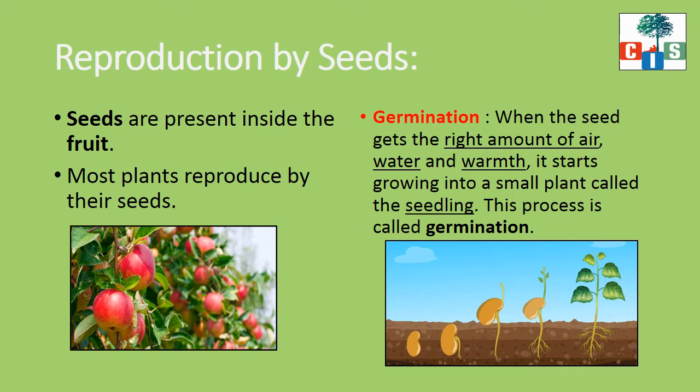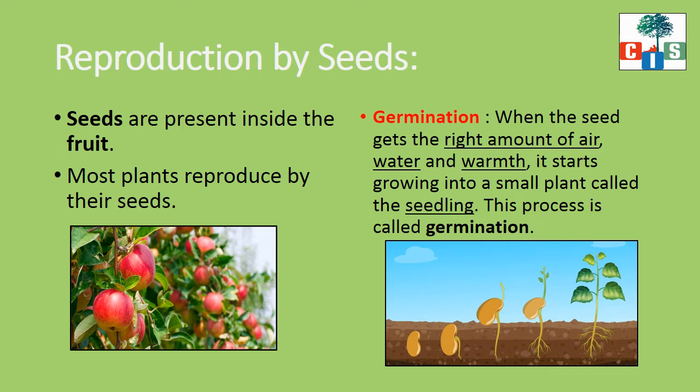Now let's see about reproduction by seeds. Now scholars, where are the seeds present? We know that seeds are present in the fruits. From where do the fruits come? Yes, fruits come from the flowers. We know that flowers transform into fruits and seeds are present in these fruits.